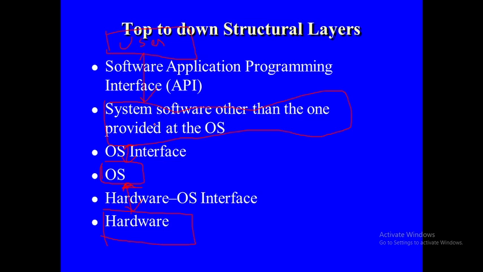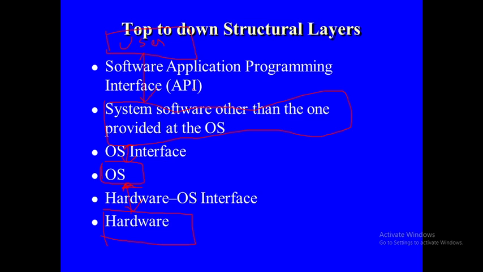Next is the system software, other than the one provided in the operating system. The OS may not have these functions, for example, for a specific network and for certain device drivers such as multimedia devices. See, the OS may not contain all the device drivers. System software is necessary for that. That installation is going to be done through this system software. Take an example of the multimedia devices. That is going to provide access to the multimedia services. That is the system software.